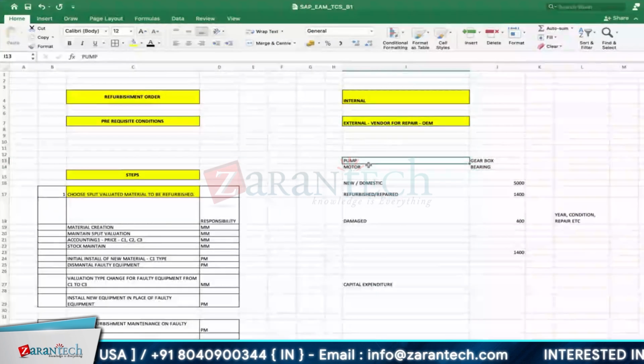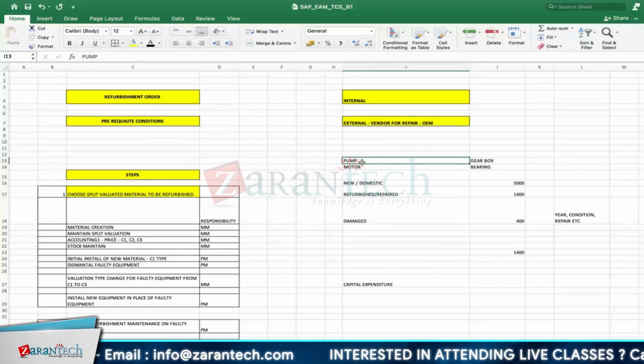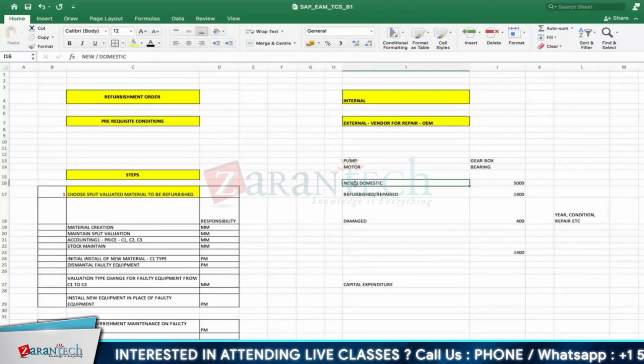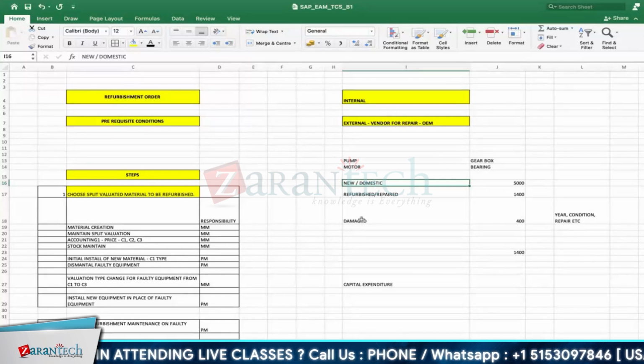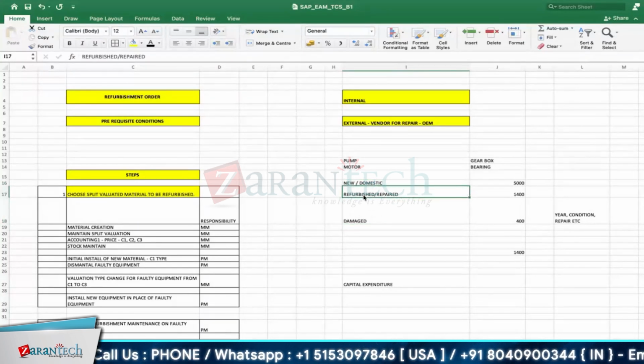But we have existing material, right? Only the existing material I'm repairing. That is a spare part for this particular pump. So this pump is not a new one. Earlier it was new, then it got damaged, and we call it damaged. Now you have repaired it, and we are calling it refurbished.